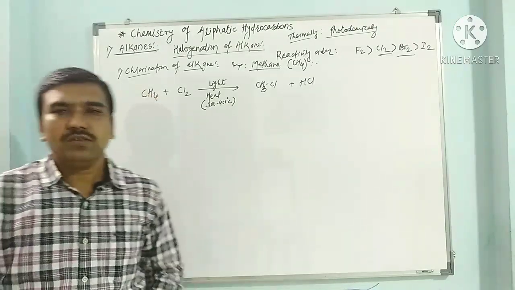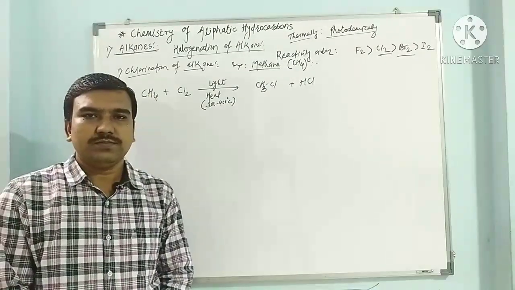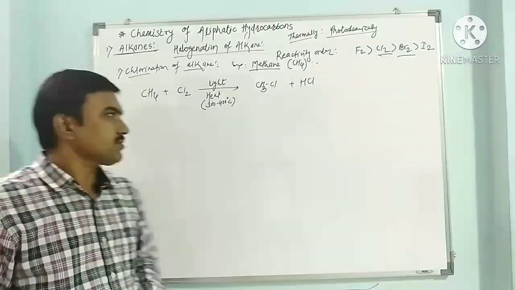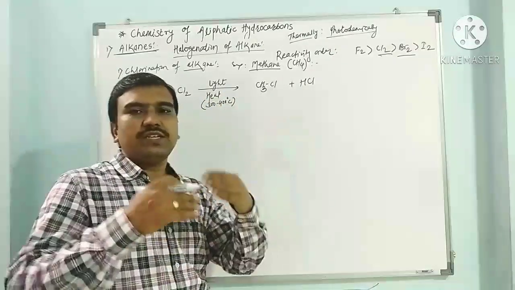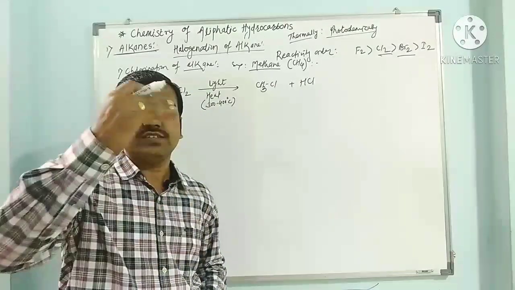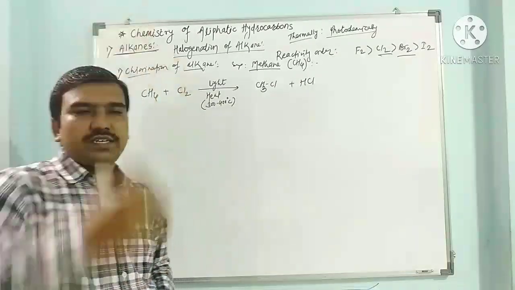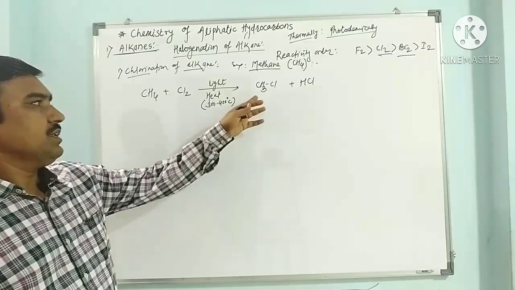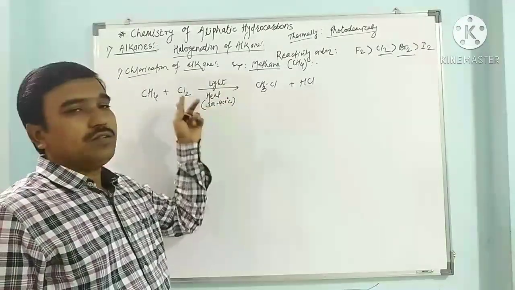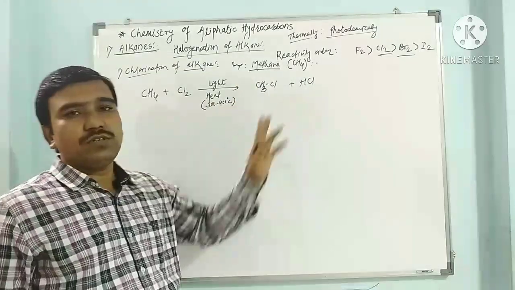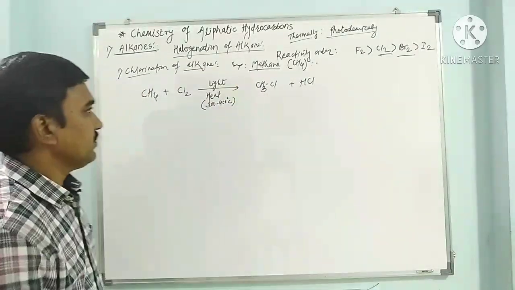The halogenation or chlorination reaction is a free radical reaction. When methane reacts with chlorine, it gives chloromethane, but free radical reactions take place in a chain. So these are chain reactions in which the available hydrogens may be replaced. When chlorine is available there, all the hydrogens may be replaced using chlorine one by one subsequently.